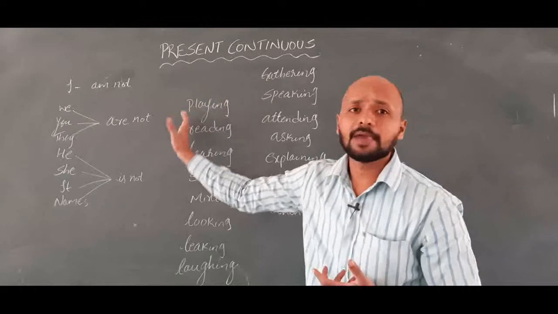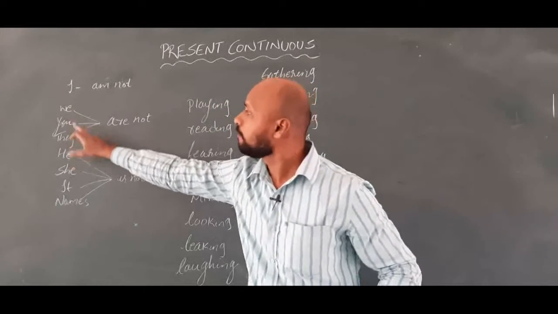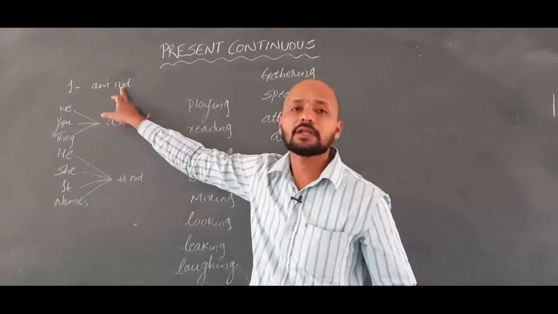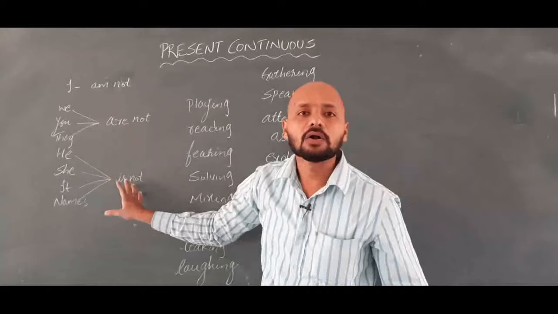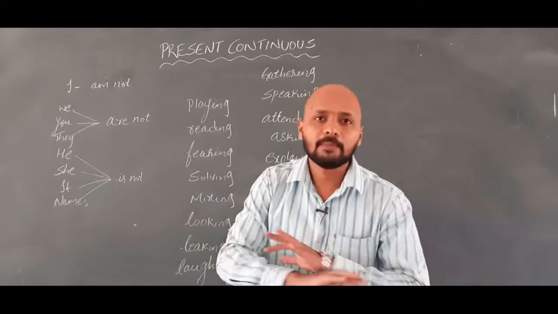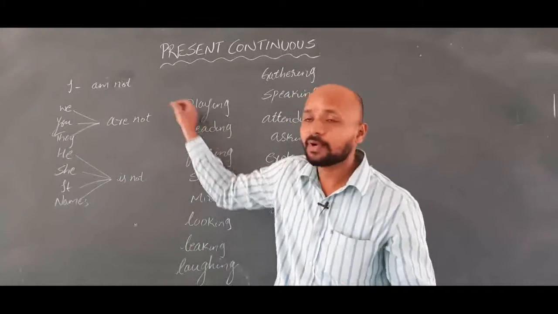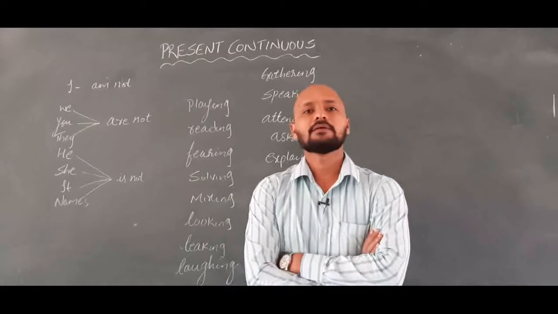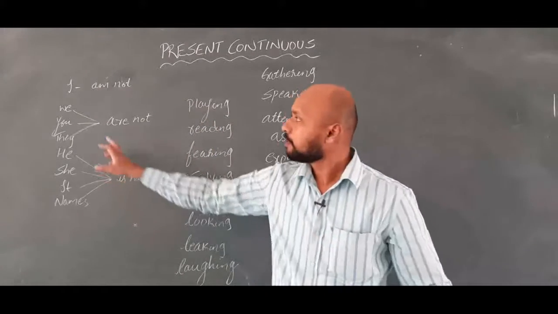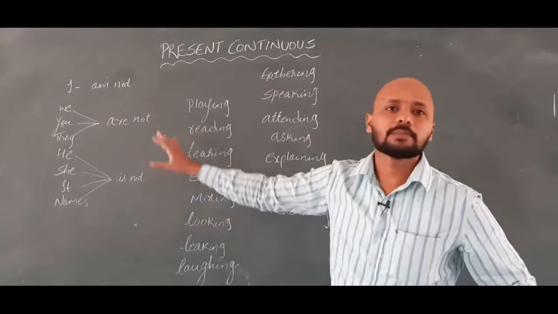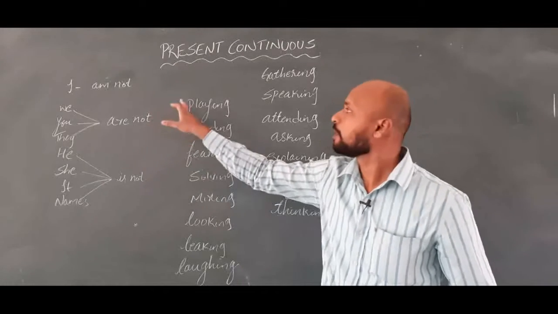The same structure you will have: I am, we, you are. But what we are doing here is applying an extra word, not. Not means no. I am not teaching. Right? I am not writing. I am writing. I am not writing. Are you getting me? Right? So this is the structure of the present continuous tense in a negative form.